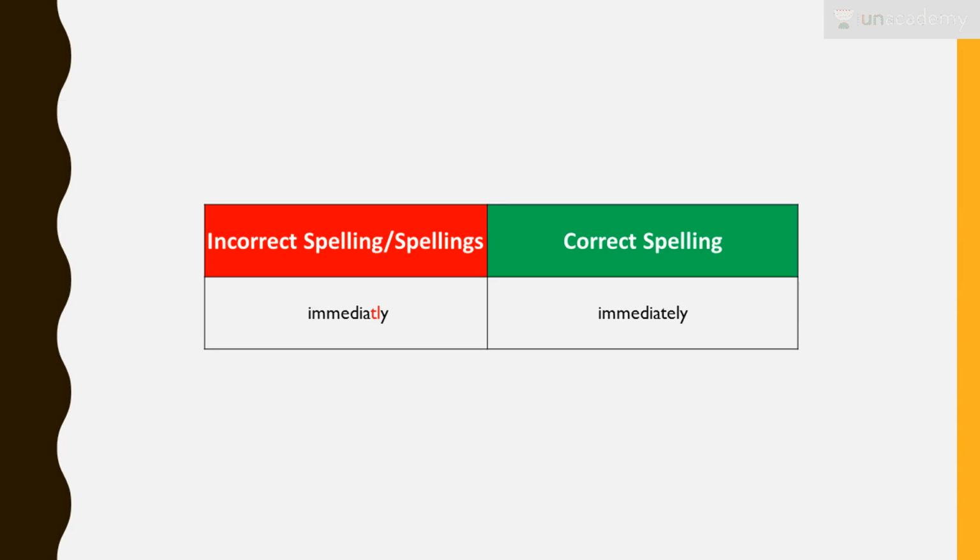Next is immediately. Immediately is very simple. It's IMMEDIATELY. So here it is TELY and not TLY, right? Immediately. So IMMEDIATELY is correct.